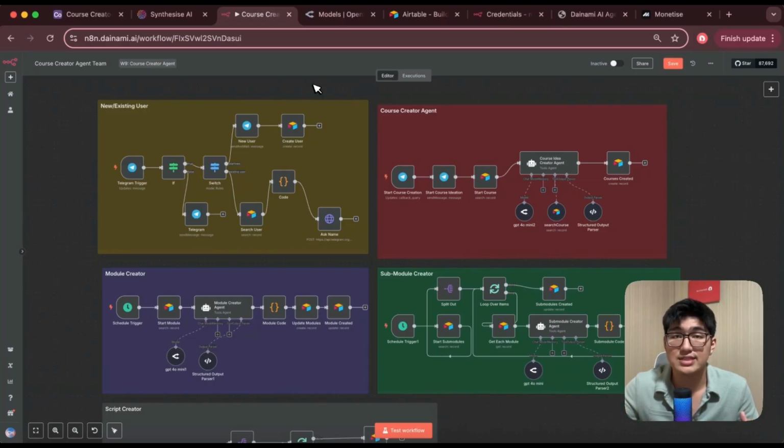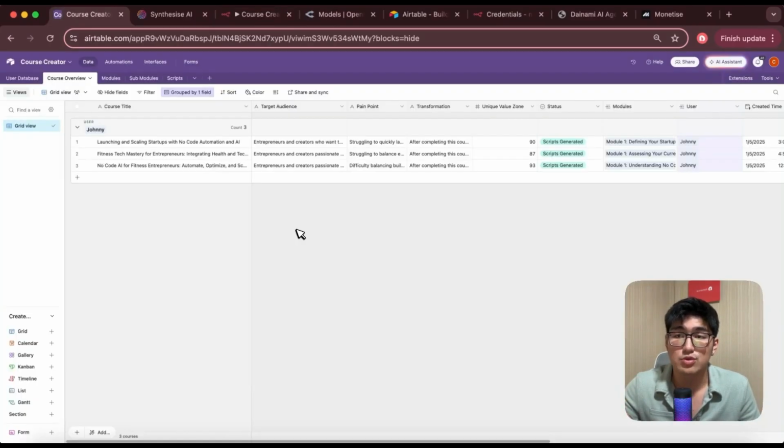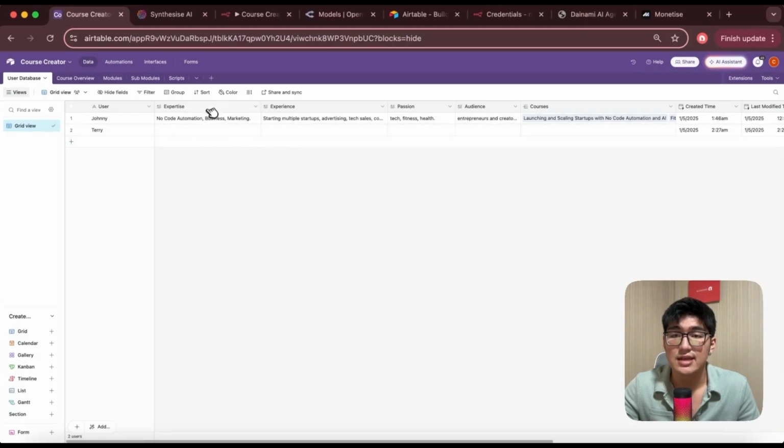So I really like this robust interface that is super useful for non-technical developers that want to create powerful systems without having to go in-depth into coding. The next one I have is Airtable, which is where I store all my course information, the modules, sub-modules, the scripts, as well as the user database, our expertise, experience, passion, and so on.